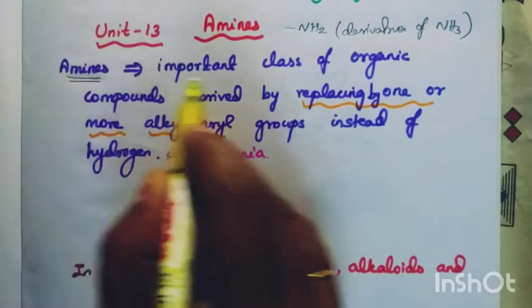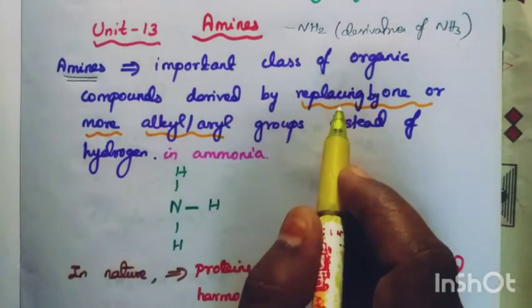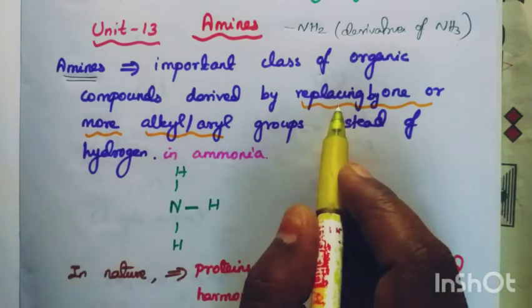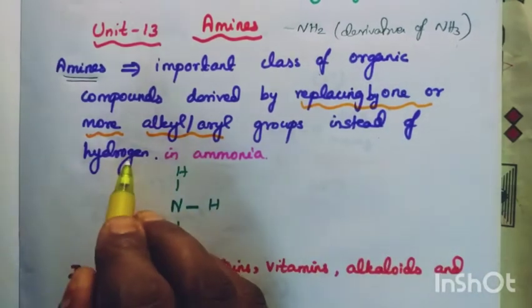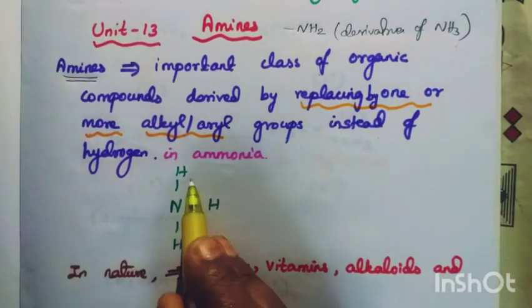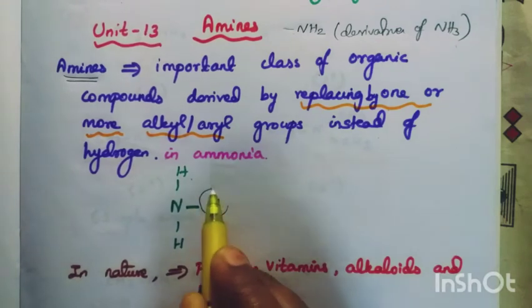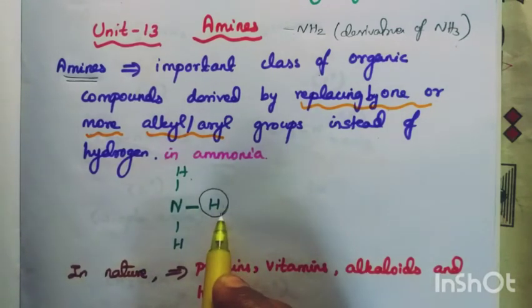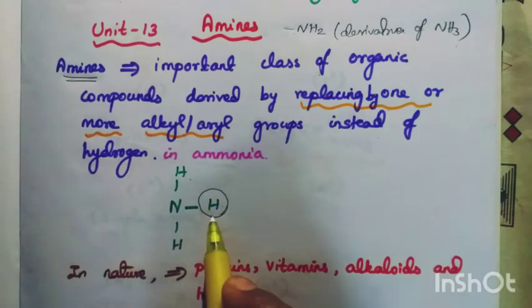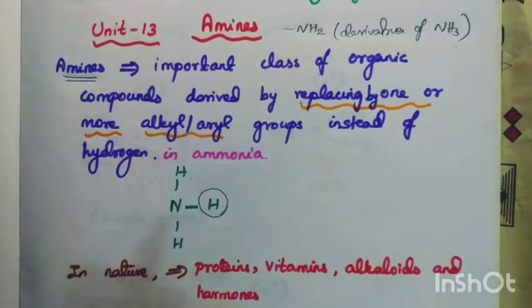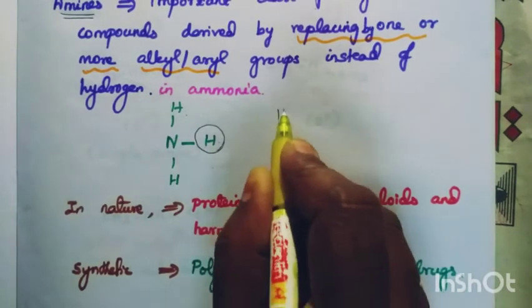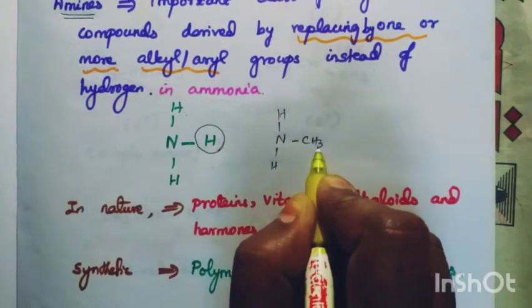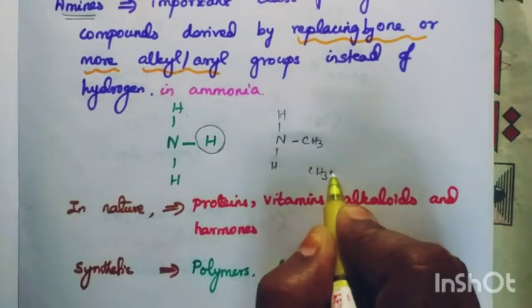Amines are an important class of organic compounds obtained by replacing one or more hydrogens with an alkyl group. This is the formula for ammonia, NH3. If one of the hydrogens is replaced by an alkyl group, it becomes a primary amine. For example, if the alkyl group is methyl, it is methylamine, which can be written as CH3NH2.